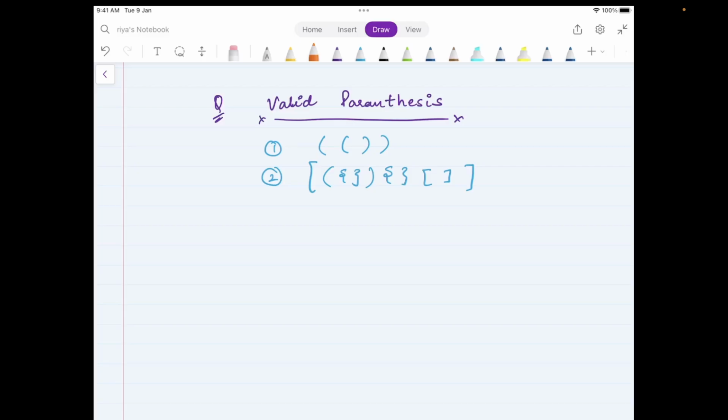The ordering is also correct, right? And the open brackets are also closed by the corresponding same closing brackets only. Now, the idea is not to mug up these questions and just do rectification in terms of how you really solve them. The idea is to really understand what is happening.